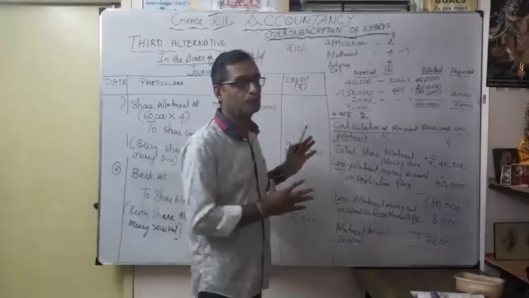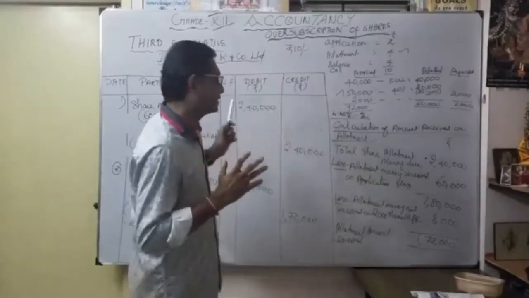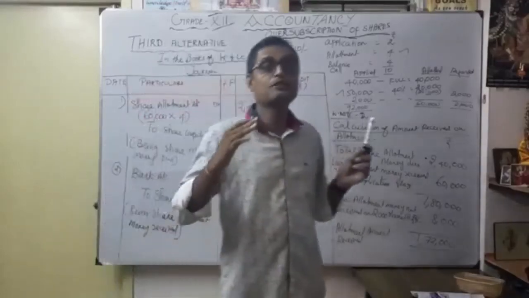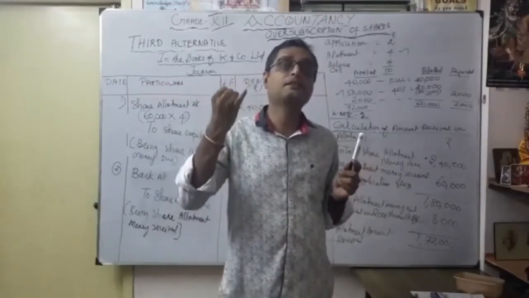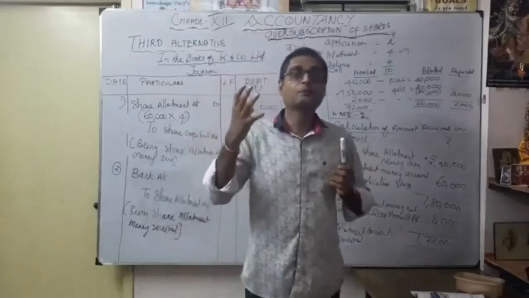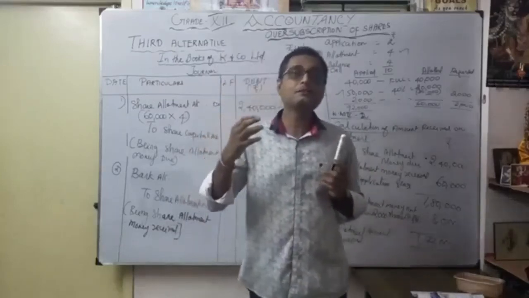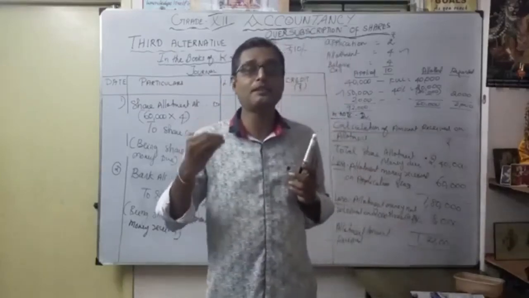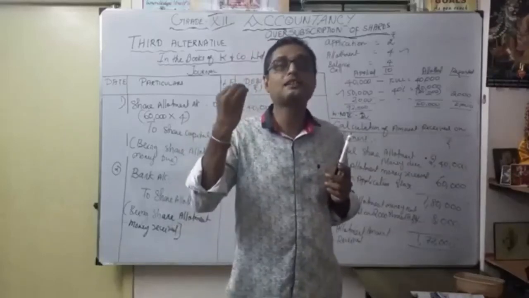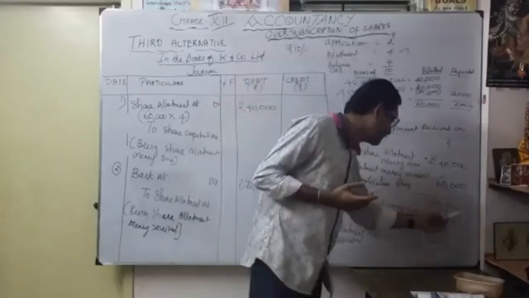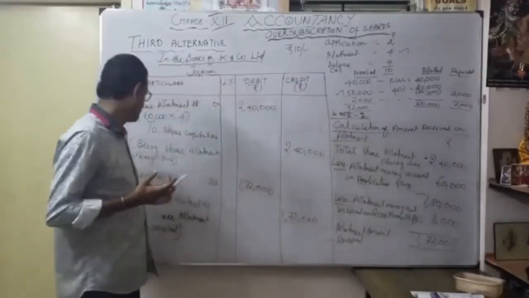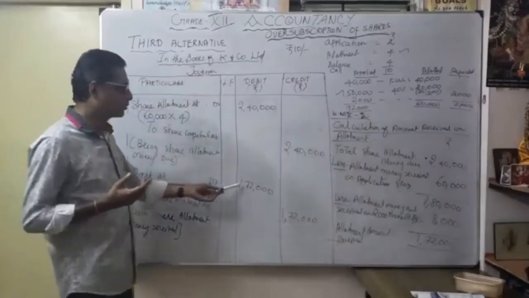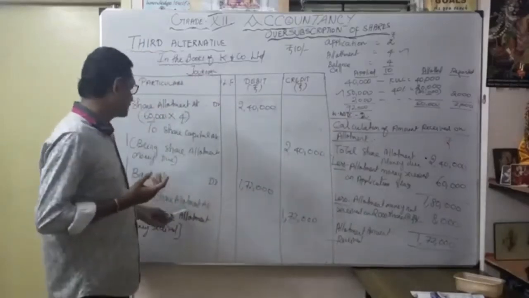So in this problem, it's a very important discussion. The share application money, we are going to adjust as share capital in full. Then thereafter any money refunded. Thereafter any proportionate money adjusted. Any balance share application money, you are going to adjust towards share allotment. That's the explanation for this very important working note number 2. Okay, you understood now this fourth entry, bank account debit 1,72,000 to share allotment account.